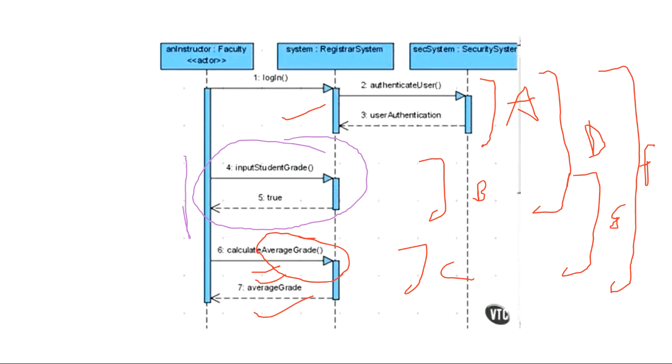Here we will draw an interaction frame, and in its operator we will write loop. And what guard condition will we give? The guard condition also has to be given, in square brackets. You can write this guard condition in normal English also. You can write that till no students left. Guard condition doesn't necessarily need to be in mathematical operators only. You can write in normal natural language also, that will be fine. So in the guard condition, you can write till there are no students left, you have to enter the marks.